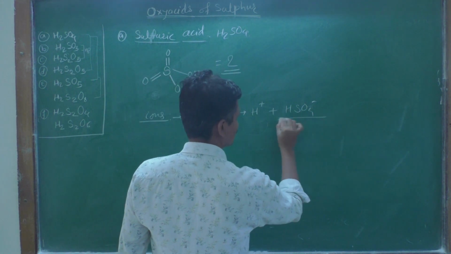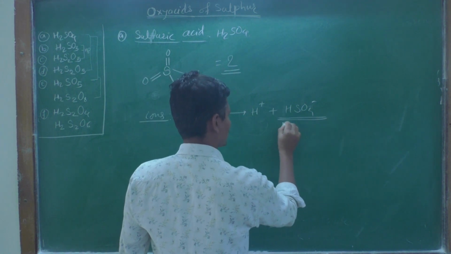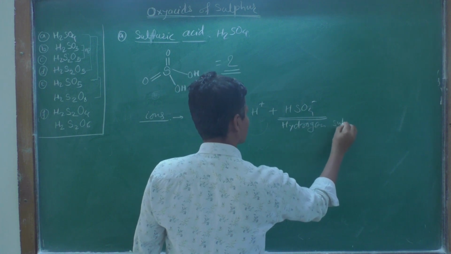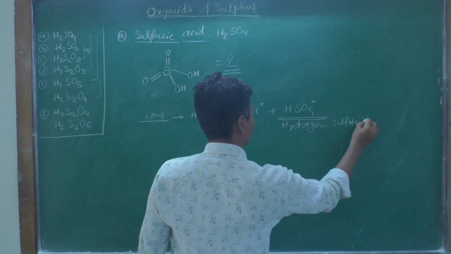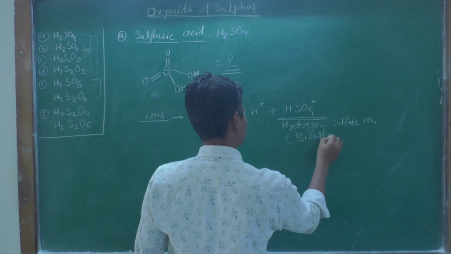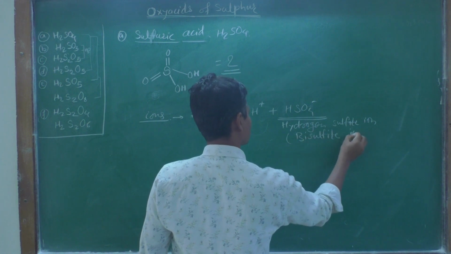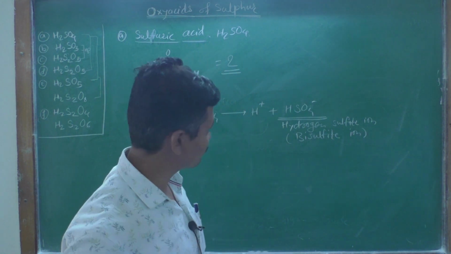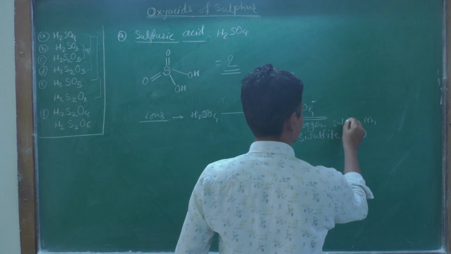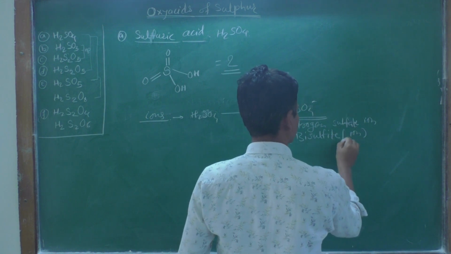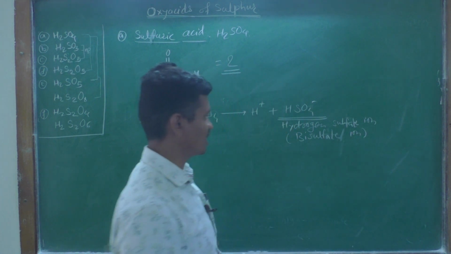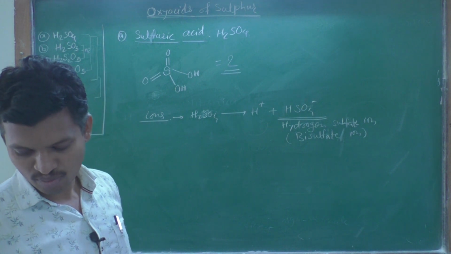This HSO4 minus ion is called the hydrogen sulfate ion, or it is also called the bisulfate ion.